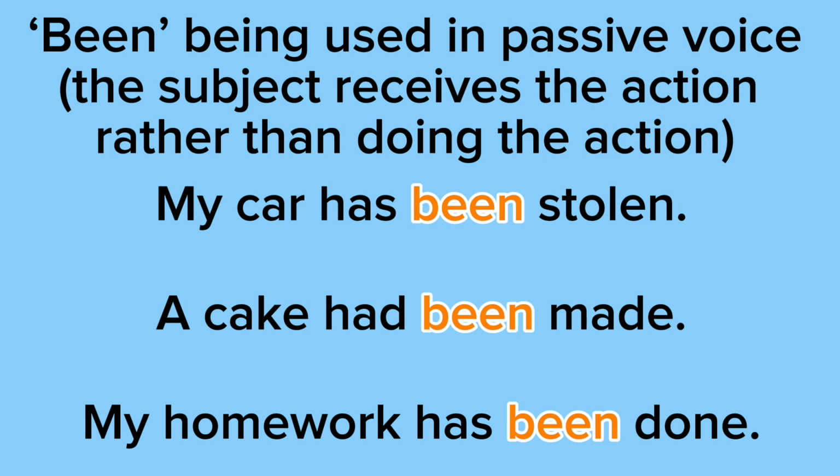So example 1 says, "My car has been stolen." So notice how my car is receiving the action of being stolen rather than doing the action. We didn't say he or she stole my car, and we said my car has been stolen, and that's what makes this passive voice. Example 2 says, "A cake had been made."